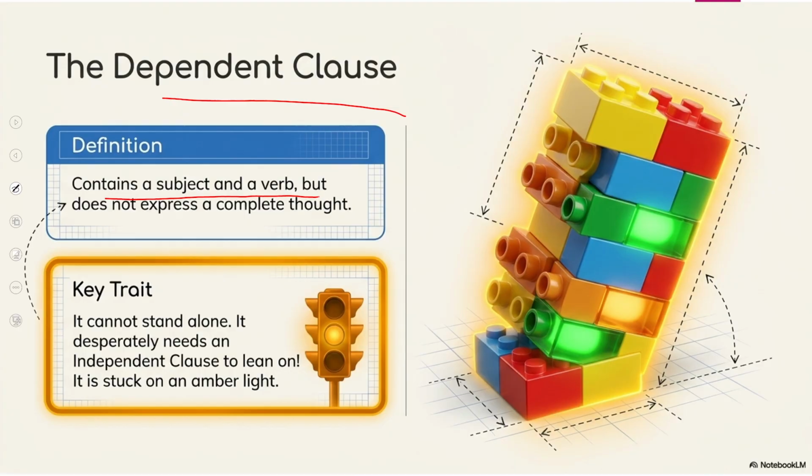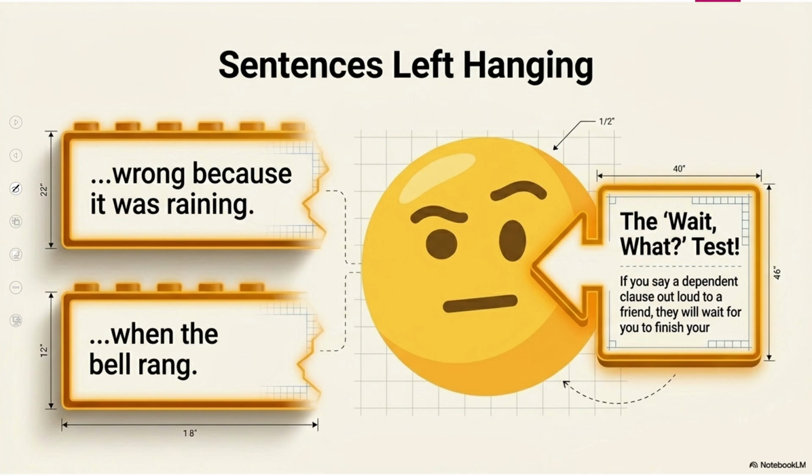A dependent clause contains a subject and a verb but does not express a complete thought. It will start with a subordinating conjunction. Here we have an example. Because it is raining. When the bell rang. All these clauses are dependent on independent clauses, and these are the examples of dependent clauses.